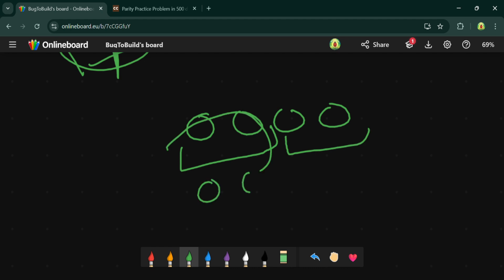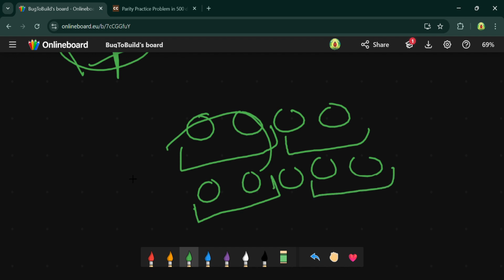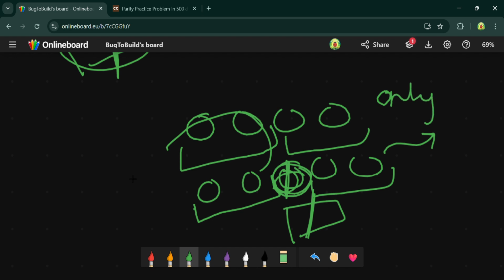Let's suppose there are five chocolates, so first you give them 2 and 2, but you can't divide the last chocolate because there is a rule that you cannot divide a chocolate into two parts. So you can only divide when there is an even number of chocolates.